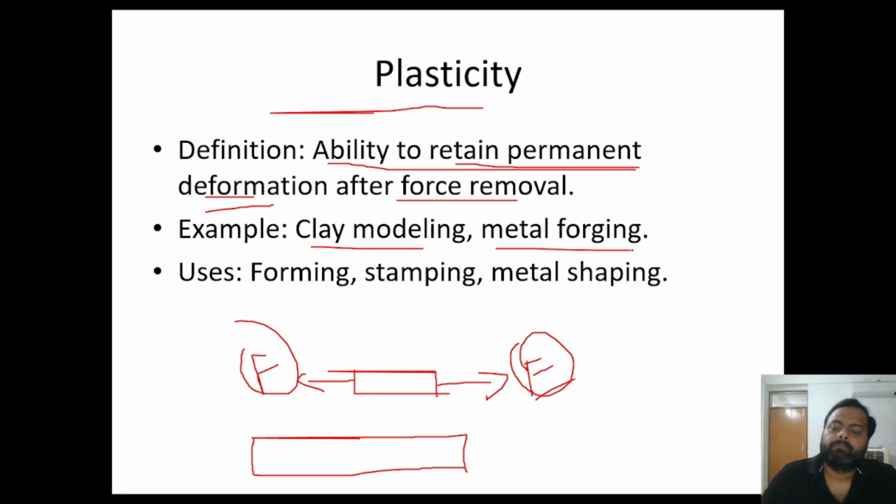Metal forging. There are many applications of plasticity in the metal forging industry. There is a complete permanent deformation and complete change of the property of the material on the application of force. There will be complete change in the shape and size. It is used in forming, stamping, metal shaping.